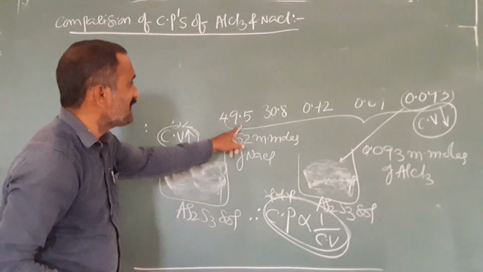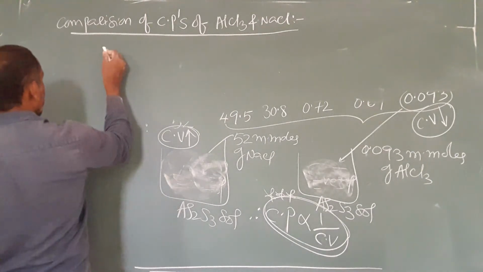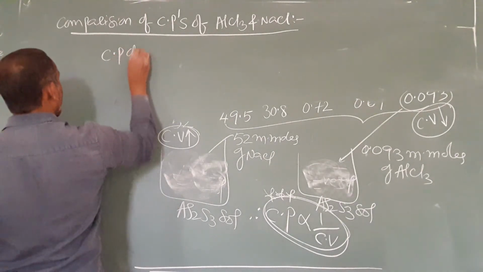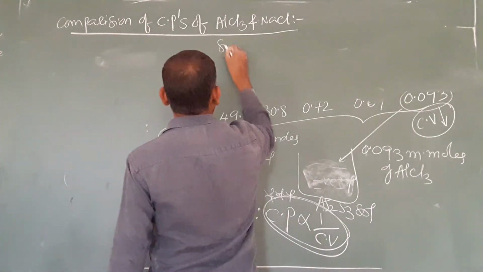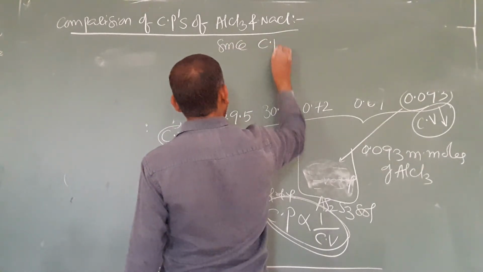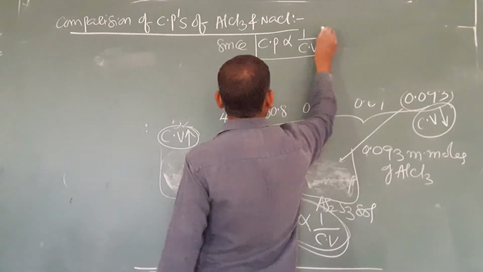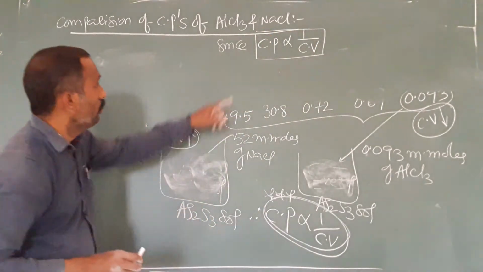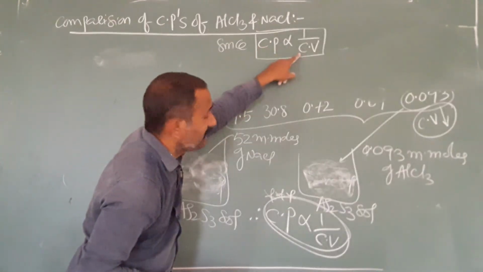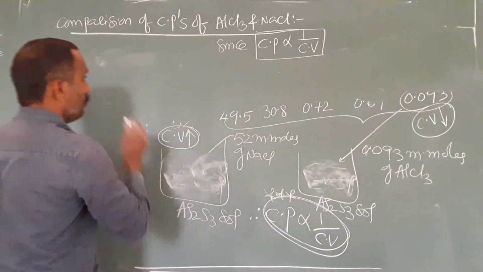Here anyhow coagulation values are there. Since we know that coagulating power is inversely related to coagulation value, this is the fundamental relation.